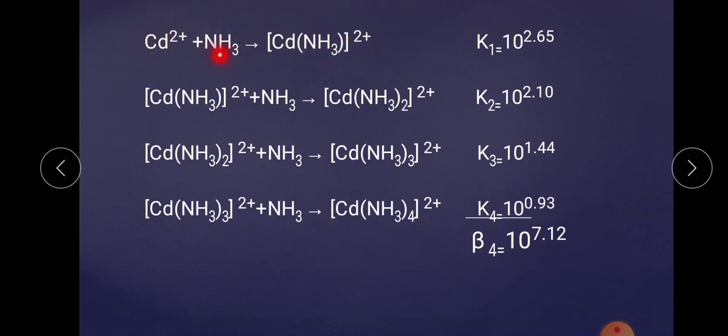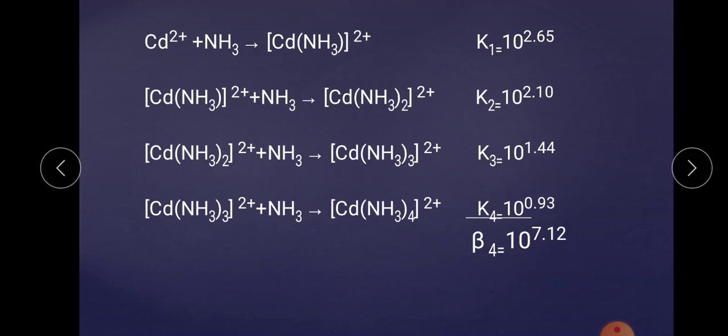When the central metal atom combines with the monodentate ligand, there is a formation of a complex, and that step has a particular stability constant, that is K1, having a value of about 10 raised to the power 2.65, which is the highest. Some exceptions are there, but the rule is that K1 is highest, then K2, then K3 and so on.